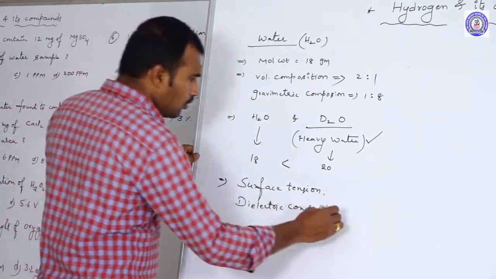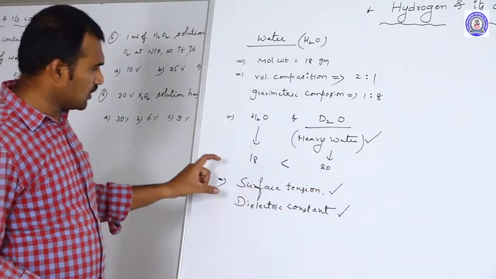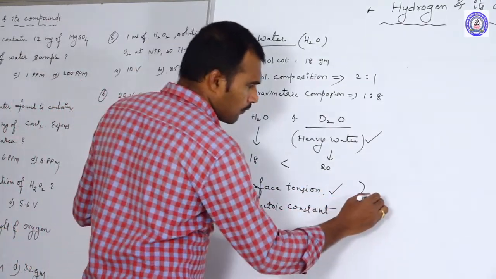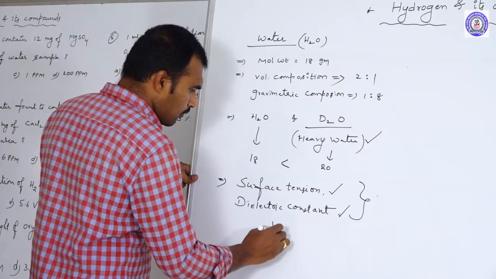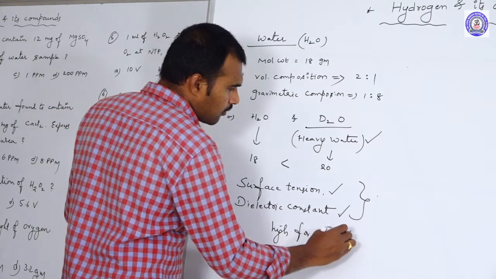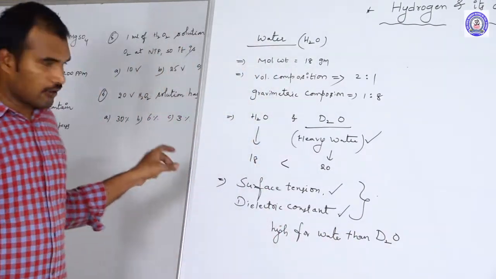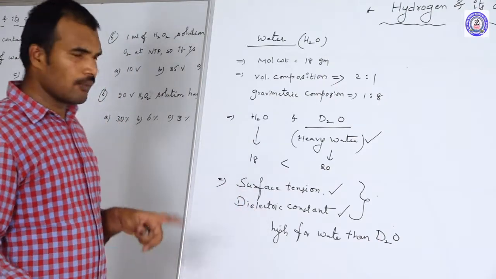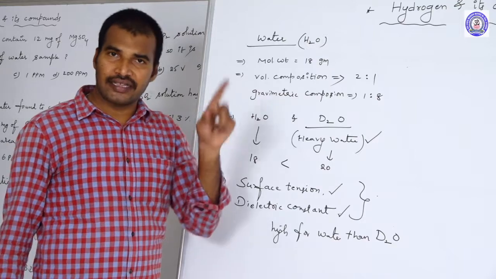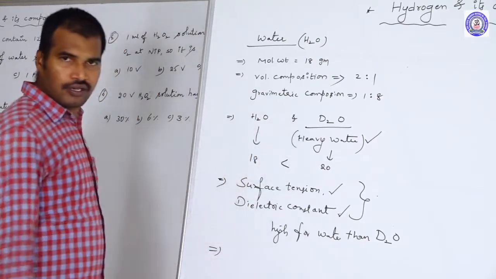Okay, so surface tension and dielectric constant. These two properties are higher for water than heavy water. Most of the remaining physical properties are greater for heavy water than water. So these are some variations between water and heavy water.